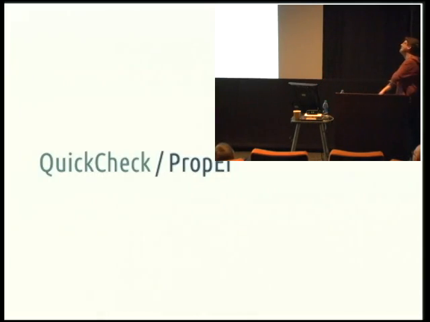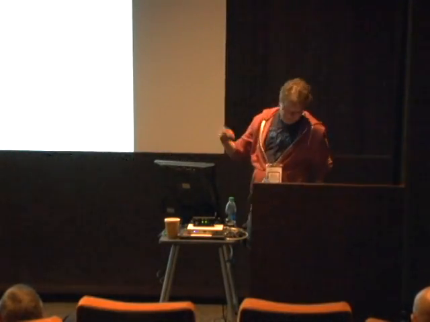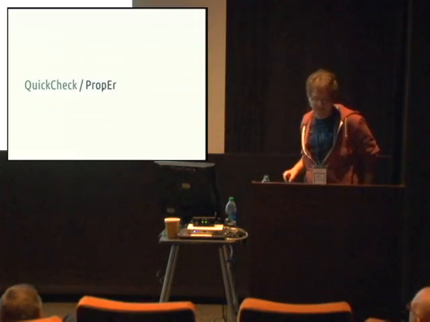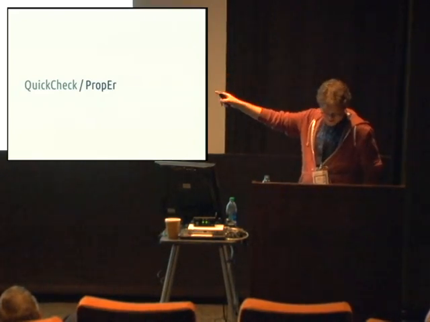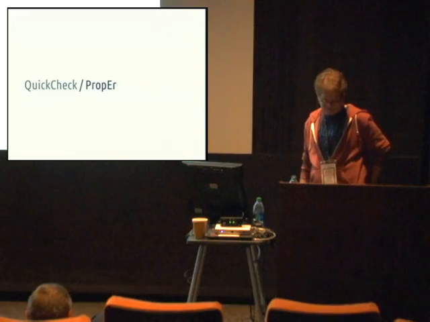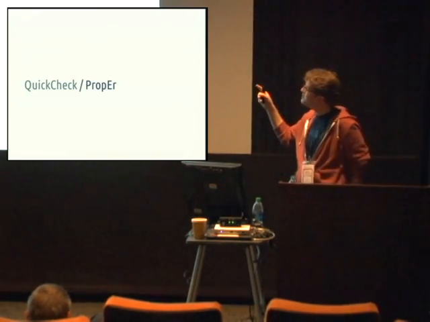So anyway, QuickCheck. Susan talked a little bit about QuickCheck. There's also PropEr and whatever the Trifork one is called, Trick. QuickCheck you have to pay for. It's written by John Hughes' company, QuickCheck. PropEr is an open source version that comes out of Uppsala University.